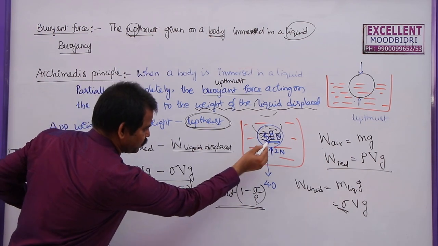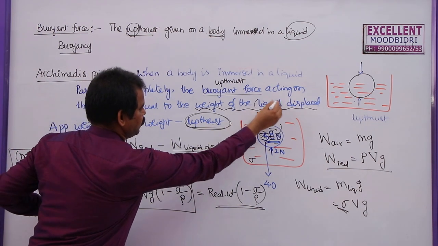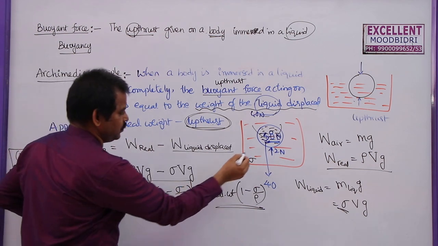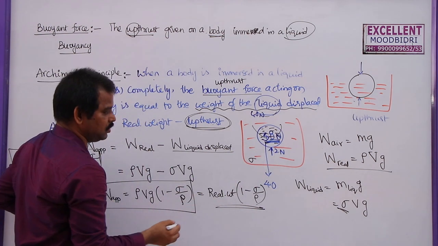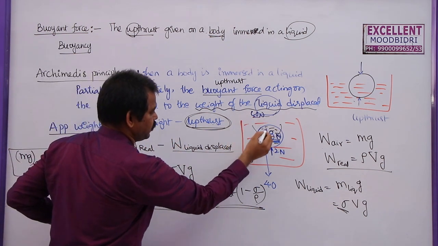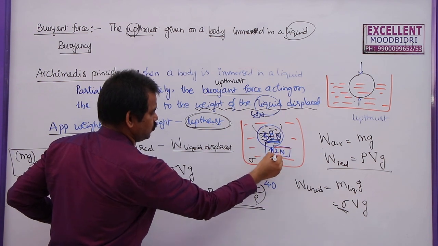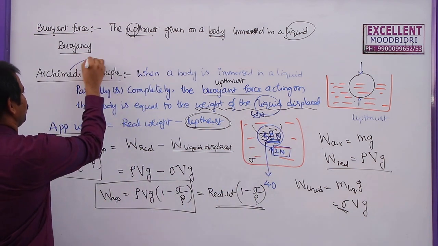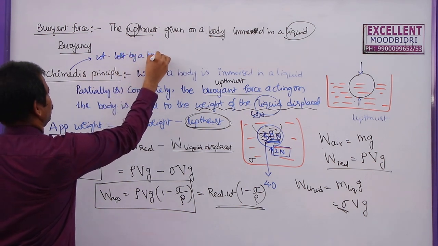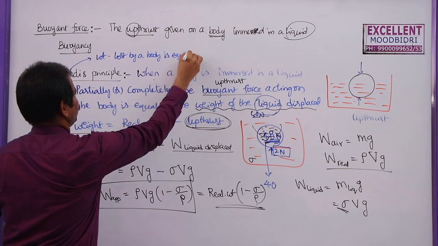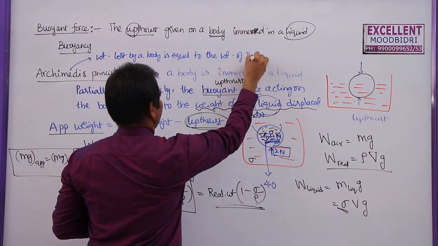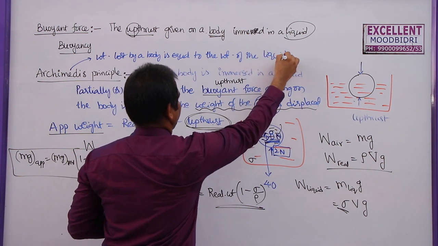The weight of this body in the air, I told you, was 40 newtons. When it is immersed in water, it appears to be only 38 newtons. So what is the weight lost by this solid here? Weight lost by the solid is 40 minus 38, which is equal to 2. So the weight lost by a body is equal to the weight of the liquid displaced by it.